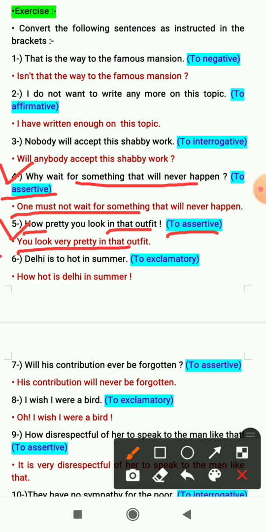Sixth one is, Delhi is too hot in summer. That is an affirmative sentence and we have to change it to exclamatory. So we have to use the exclamation words. So it will become, how hot is Delhi in summer?